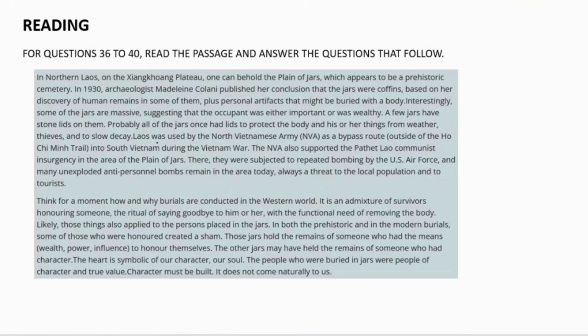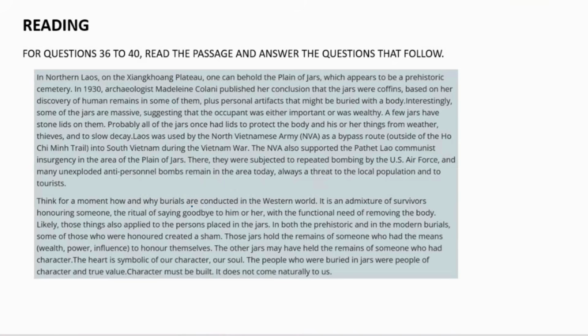Laos was used by the North Vietnamese Army (NVA) as a bypass route outside of the Ho Chi Minh Trail into South Vietnam during the Vietnam War. The NVA also supported the Pathet Lao communist insurgency in the area of the Plain of Jars. There, they were subjected to repeated bombing by the US Air Force, and many unexploded anti-personnel bombs remain in the area today, always a threat to the local population and to tourists.